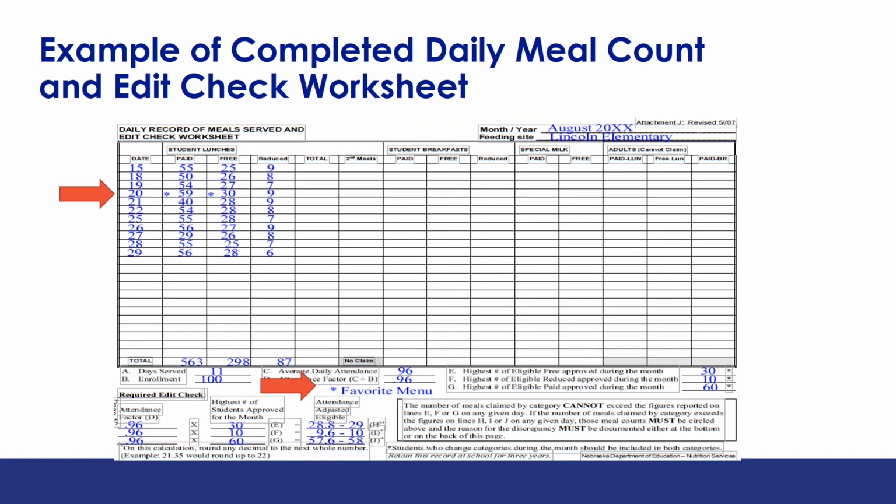This is an example of a completed daily meal count and edit check worksheet. Notice the small asterisks by August 20th. This is a day when both the paid and free meal count exceeded the attendance adjusted eligible counts. Upon review of why these counts were higher, it was determined a favorite student meal had been served.